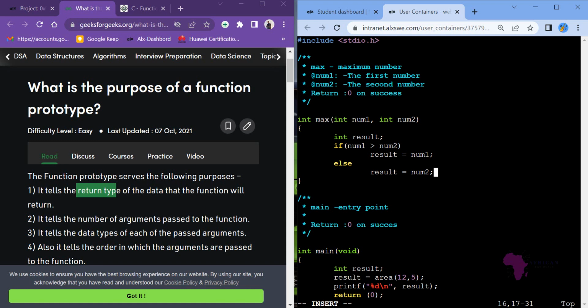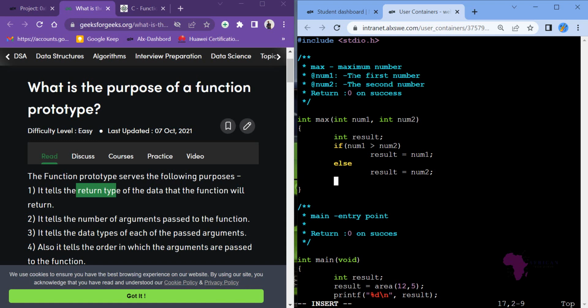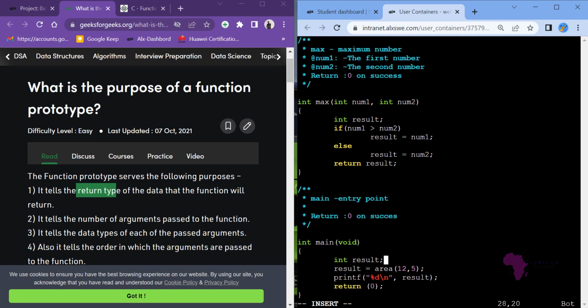If num1 is not the maximum number, then num2 probably will be the maximum number. That's why it will be stored under the result. Then I am done with that. Then I say return result, like that. Okay, then I go back to my code, my main function.